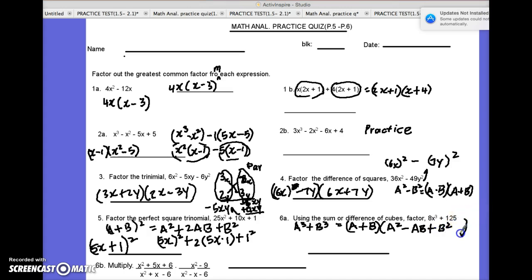Okay, from this one you might say, what's the a and what's the b here? Watch carefully. The a will be 2x, that is cubed,